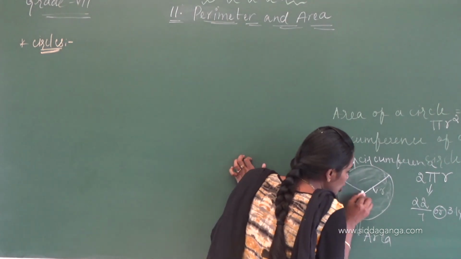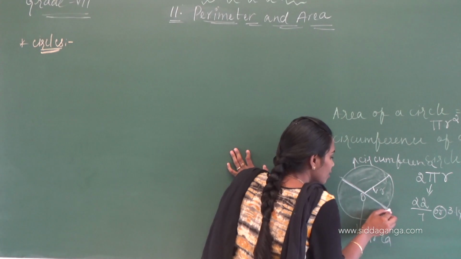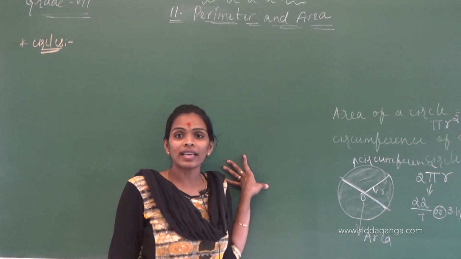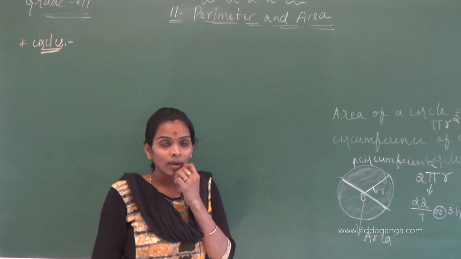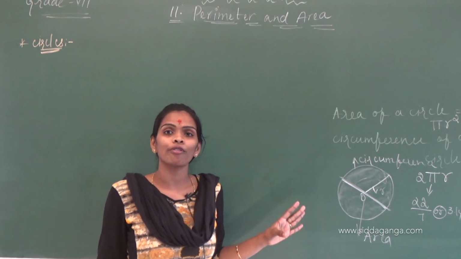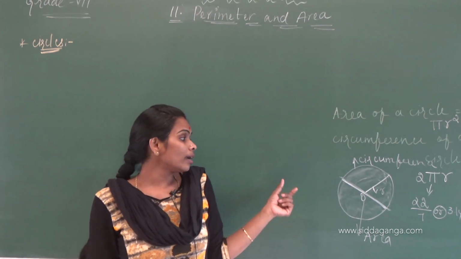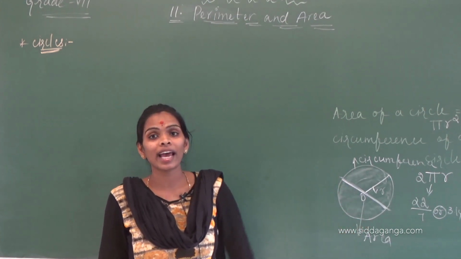In geometry we learned the definition of diameter like that. The chord which is passing through the center of a circle is nothing but the diameter.